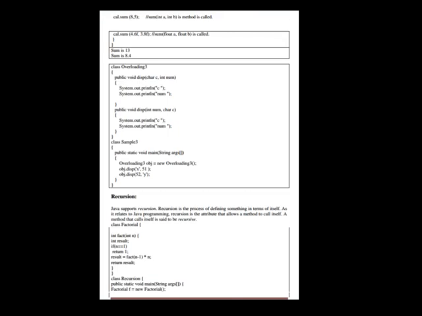Java supports recursion. Recursion is the process of defining something in terms of itself as it relates to Java programming. Recursion is the attribute that allows a method to call itself. A method that can call itself is said to be recursive. See the code. See the continuation of the code.